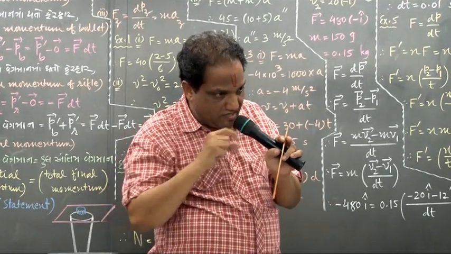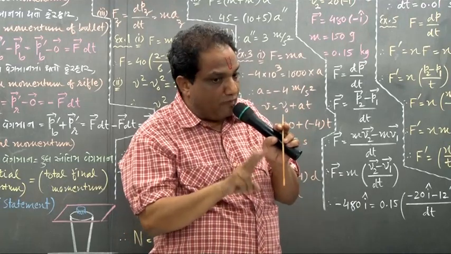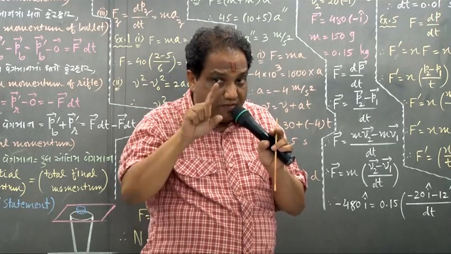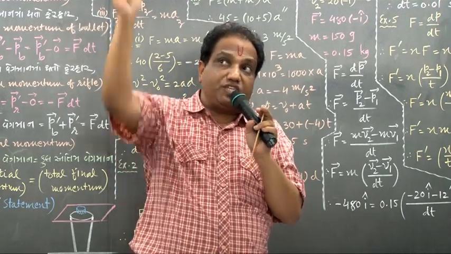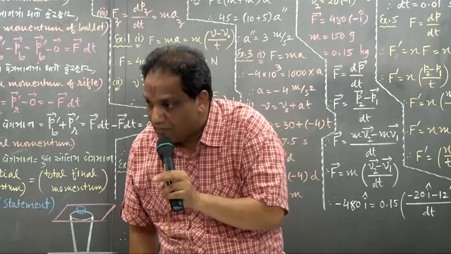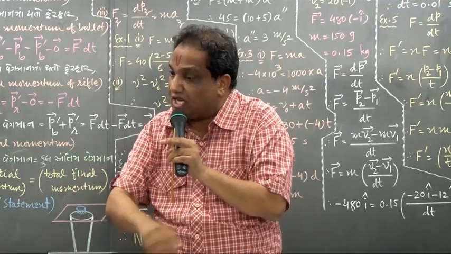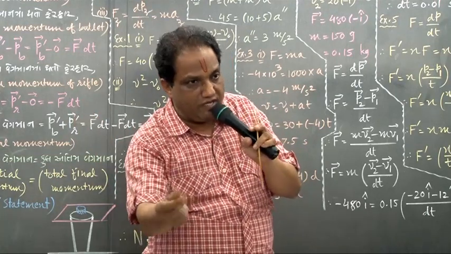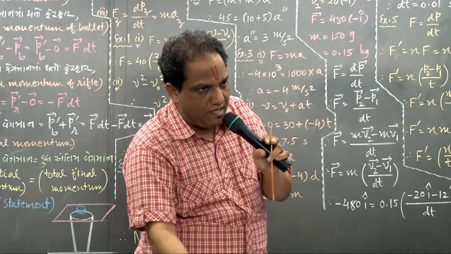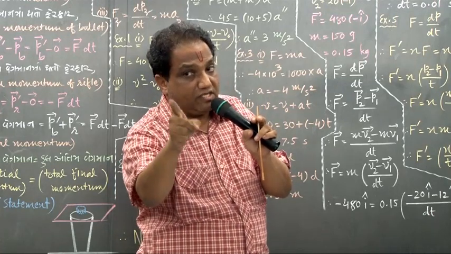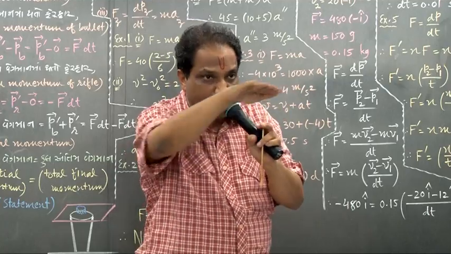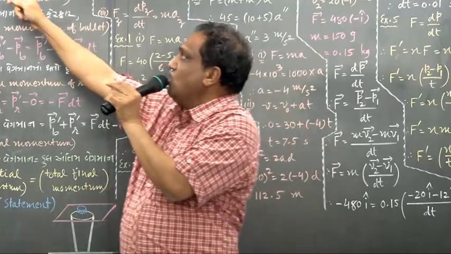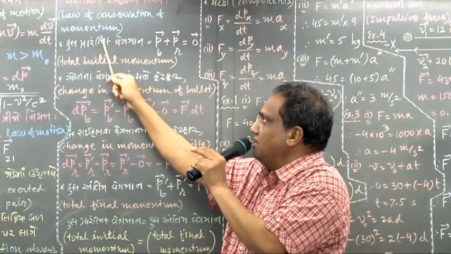One was the rifle, another one was the bullet. So there were 2 members in the system. But on that entire system made up of rifle and bullet, there is no force exerted from outside. A system on which there is no external force is called a mechanically isolated system. For any mechanically isolated system, remember its total momentum would remain constant. That is, total momentum will get conserved. That's why this statement is called the law of conservation of momentum.